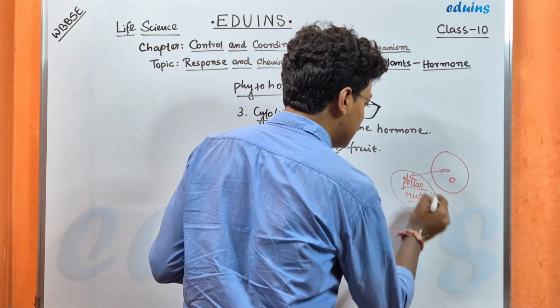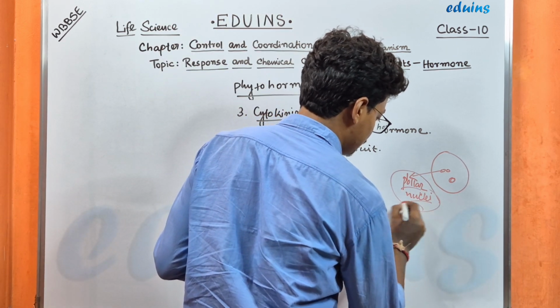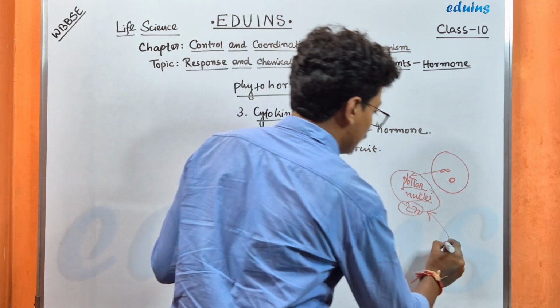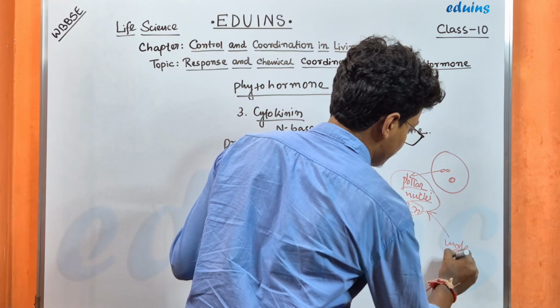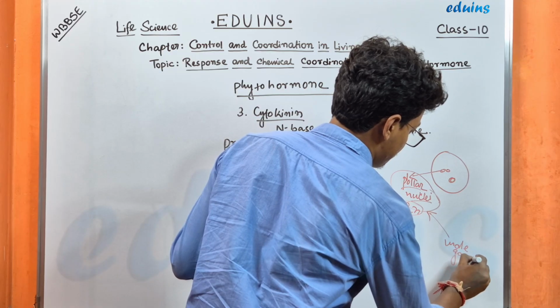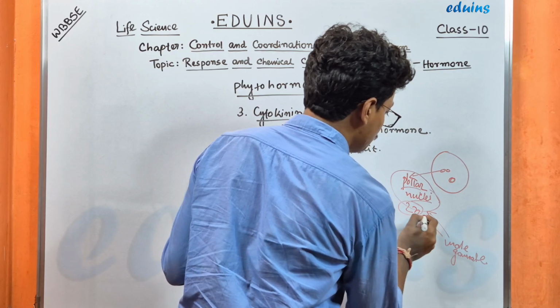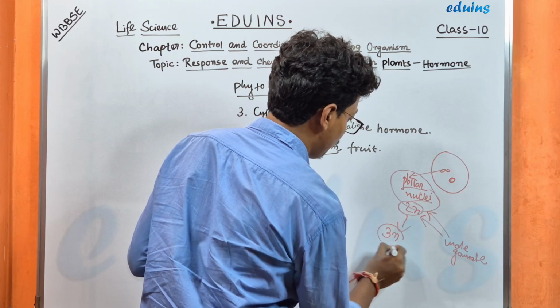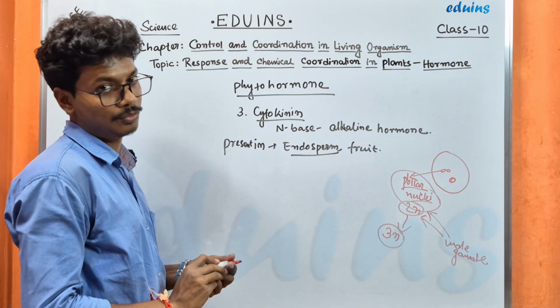These polar nuclei have two nuclei, okay, and another male gamete fuses with it and forms the triploid nucleus.